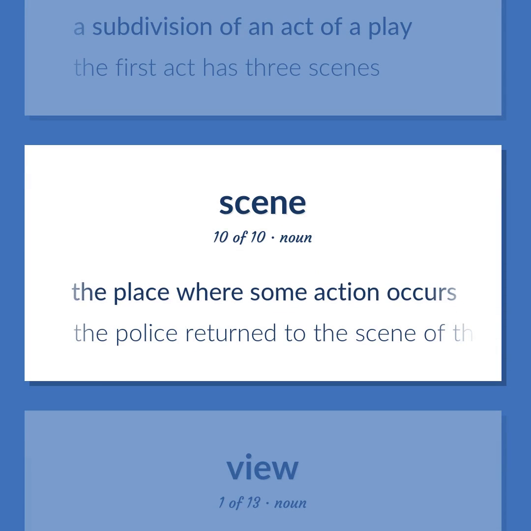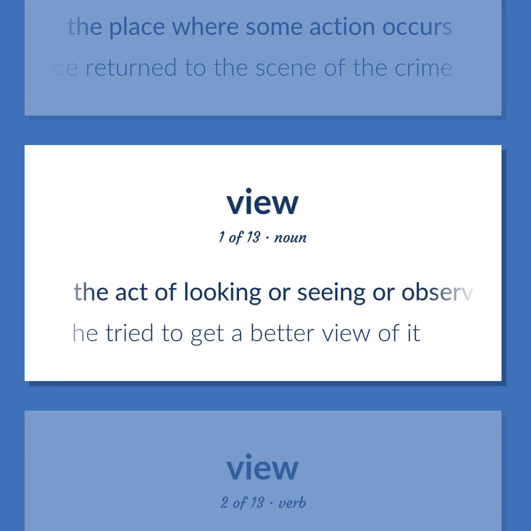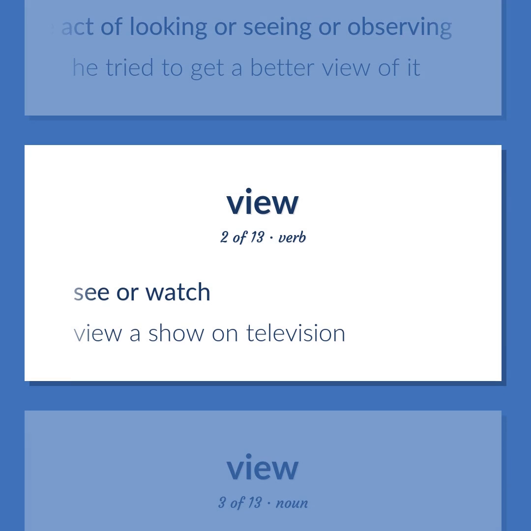The place where some action occurs. The police returned to the scene of the crime. The act of looking or seeing or observing. He tried to get a better view of it. See or watch. View a show on television.